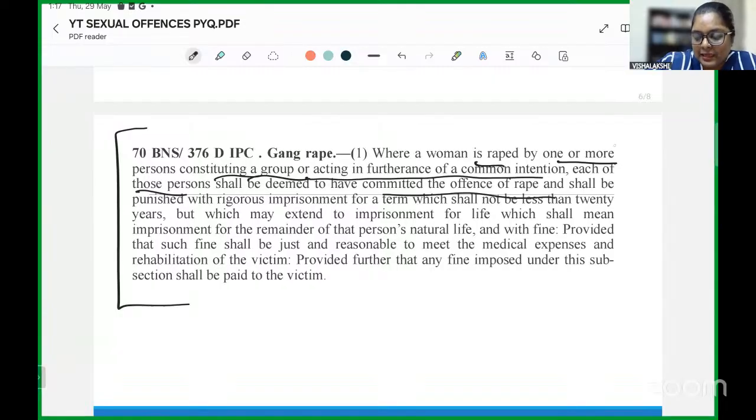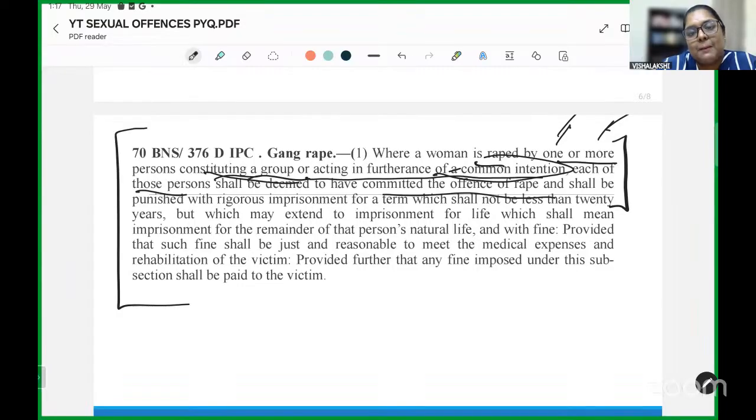The point we want to establish is that one or more persons who constitute a group or who are acting in furtherance of common intention, each person shall be deemed to have committed the offense of rape if one or more of those persons commit the act of rape.